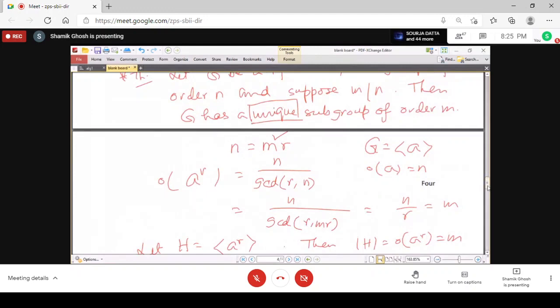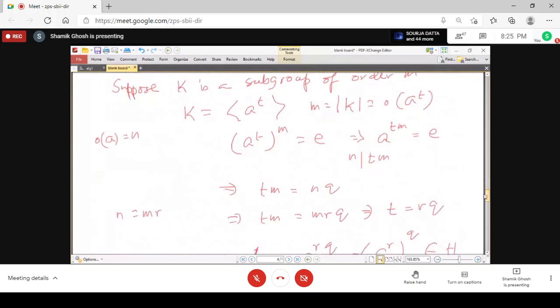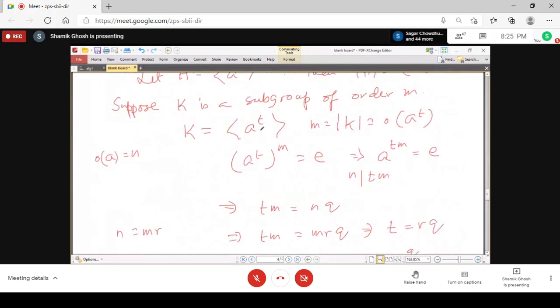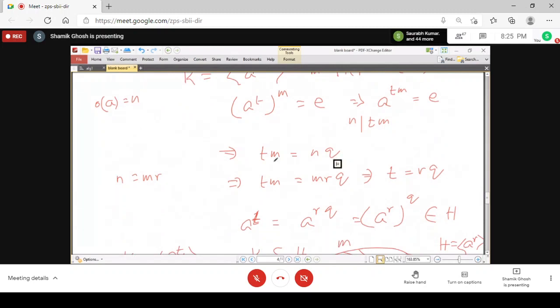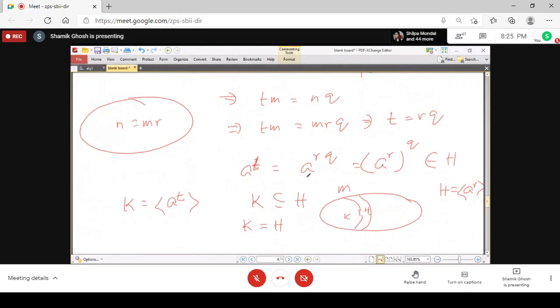Now we prove the unique part. Suppose there is another subgroup K of order m, generated by A to the power T. Because the order of K equals the order of that element, A to the power Tm equals identity, so n divides Tm. So n into something is equal to Tm, and then we put n equal to mr, and cancelling m, we get T equals rq. And so A to the power T belongs to H. That means the whole set K is a subset of H. But K and H have the same number of elements, so they must be equal. And that proves the uniqueness.